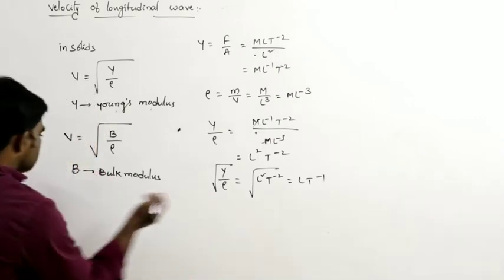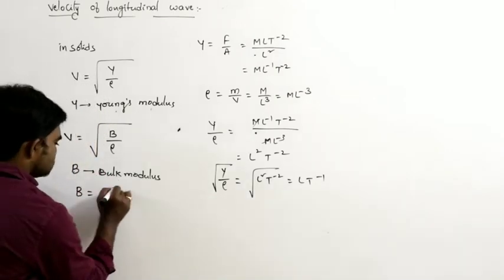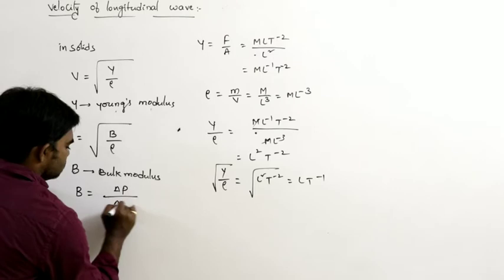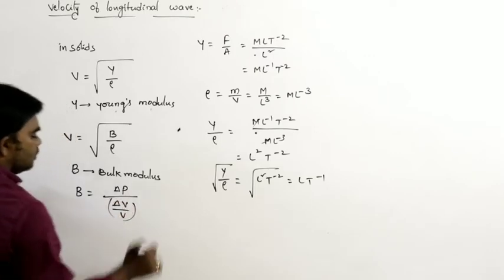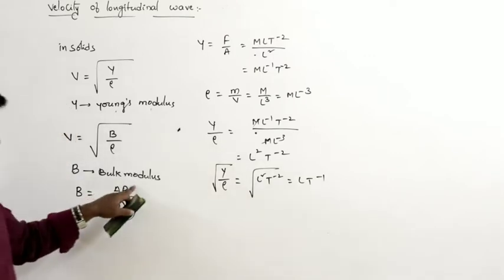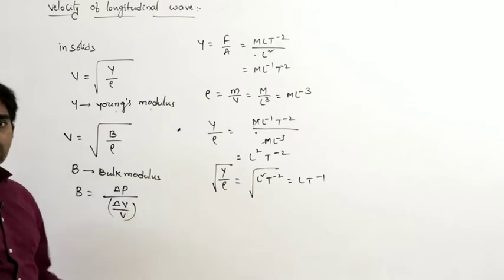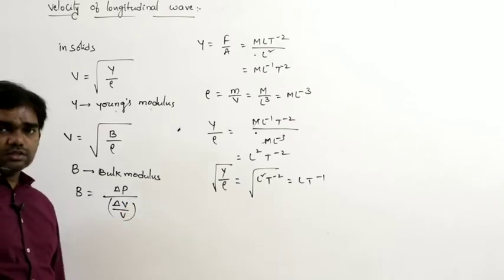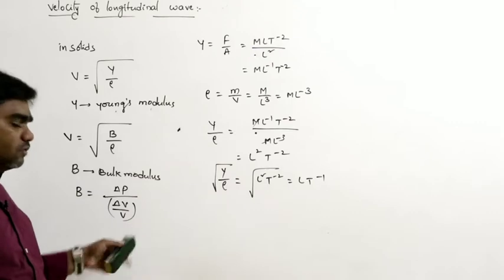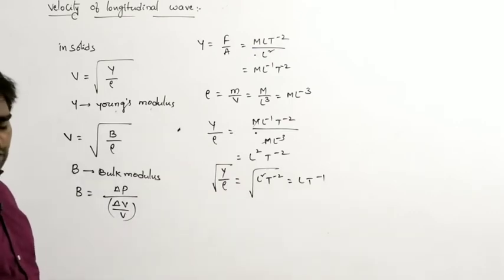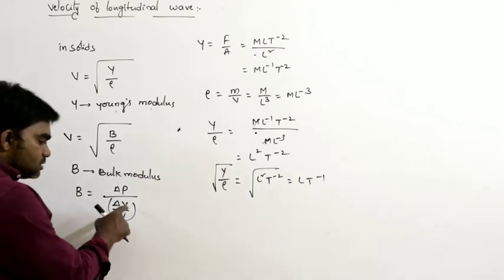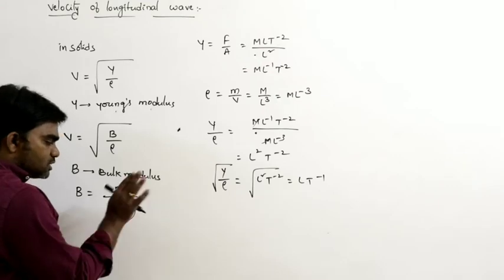What is bulk modulus B? The bulk modulus formula is change in pressure divided by change in volume by original volume. Change in volume by original volume does not have any dimension, because volume unit by volume unit gets cancelled.